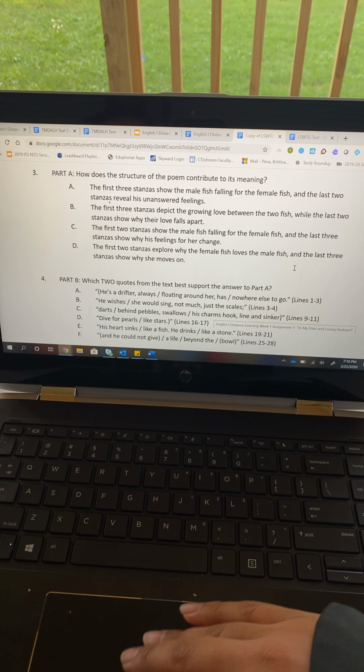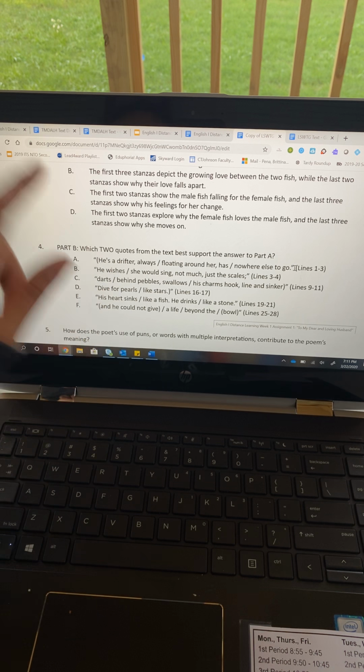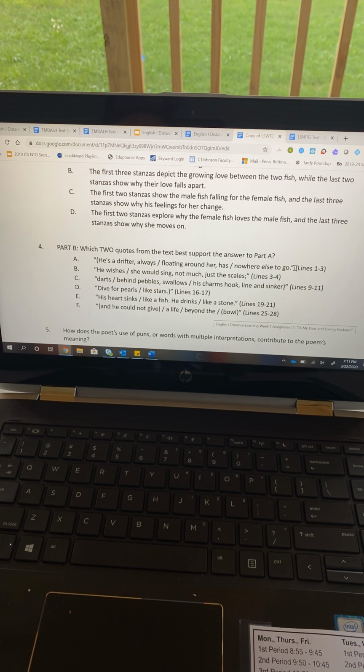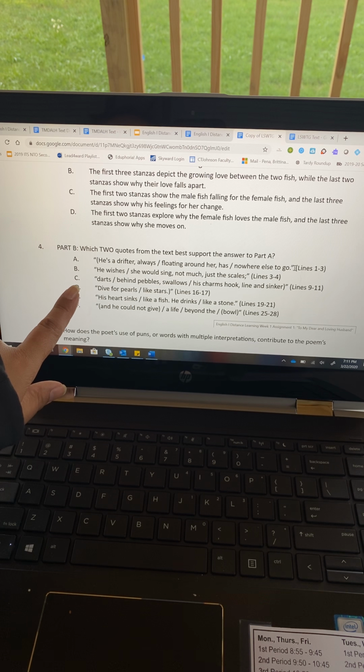Question number 4, which 2 quotes, so you'll be selecting 2 answers for this one, which 2 quotes from the text best support the answer to part A? A, he's a drifter, always floating around her, has nowhere else to go, lines 1 through 3. B, he wishes she would sing, not much, just the scales, lines 3 through 4.